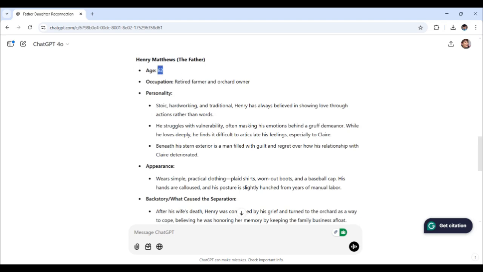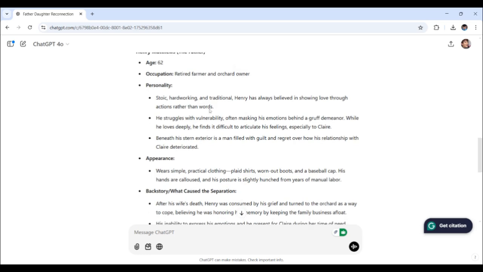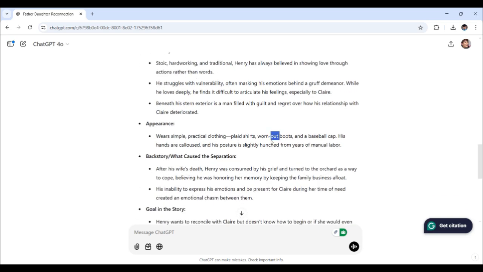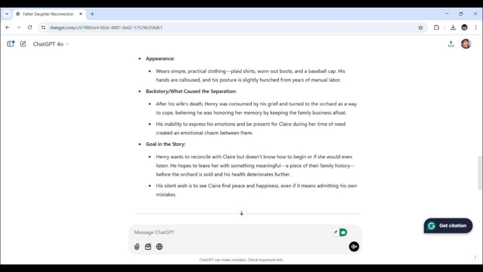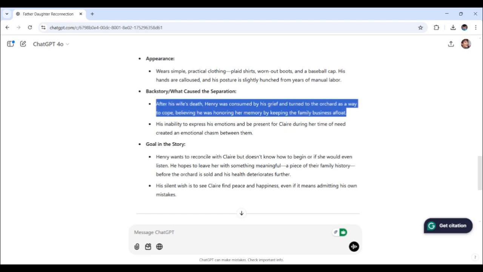The father, 62 years old, retired farmer, orchard owner, stoic, hardworking, and traditional, struggles with vulnerability. Beneath his stern exterior is a man filled with guilt and regret over how his relationship with Claire deteriorated. Again, the appearance guides the visuals of the character, and there's another backstory.